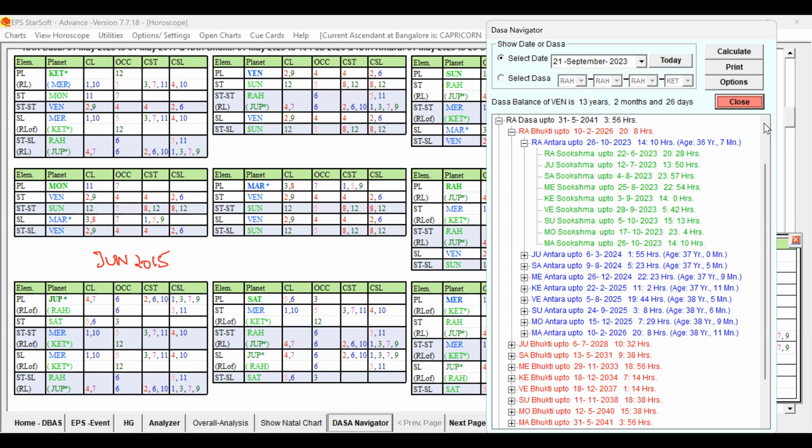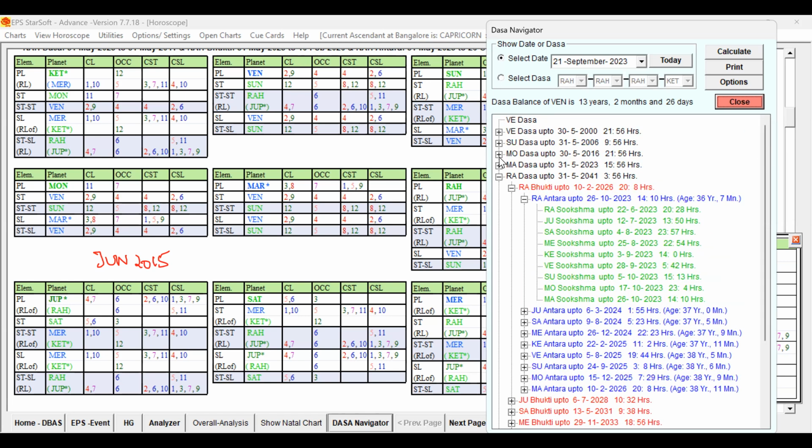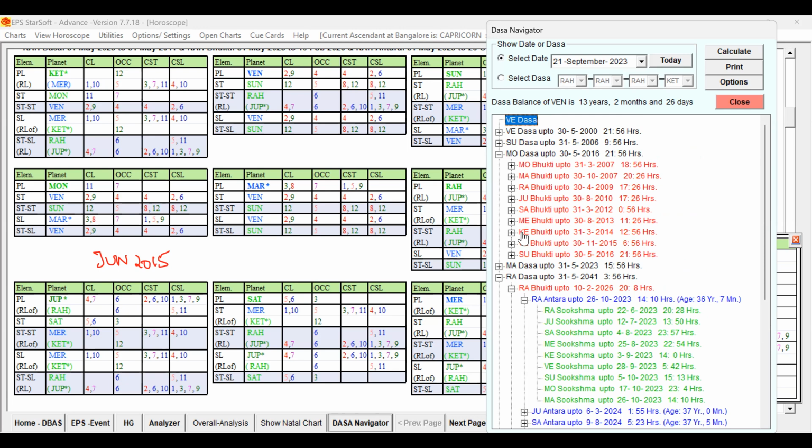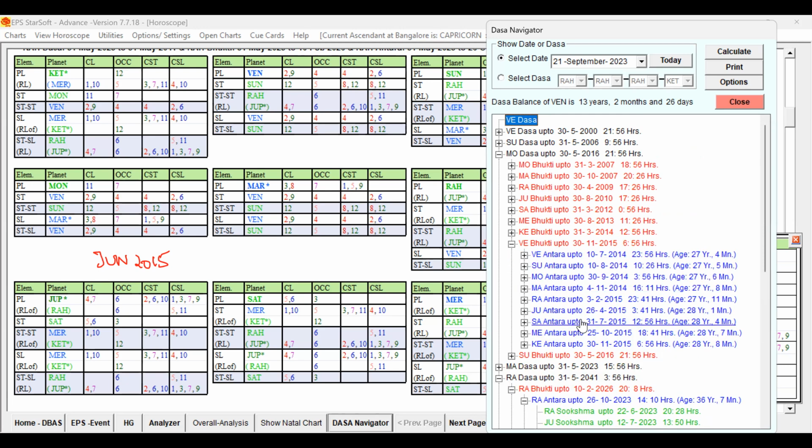Moon Dasa, Venus Buddhi, June to Saturn Antra. So she joined the job at 21, 22 years, and after 6 years only she traveled abroad in Venus, Saturn.